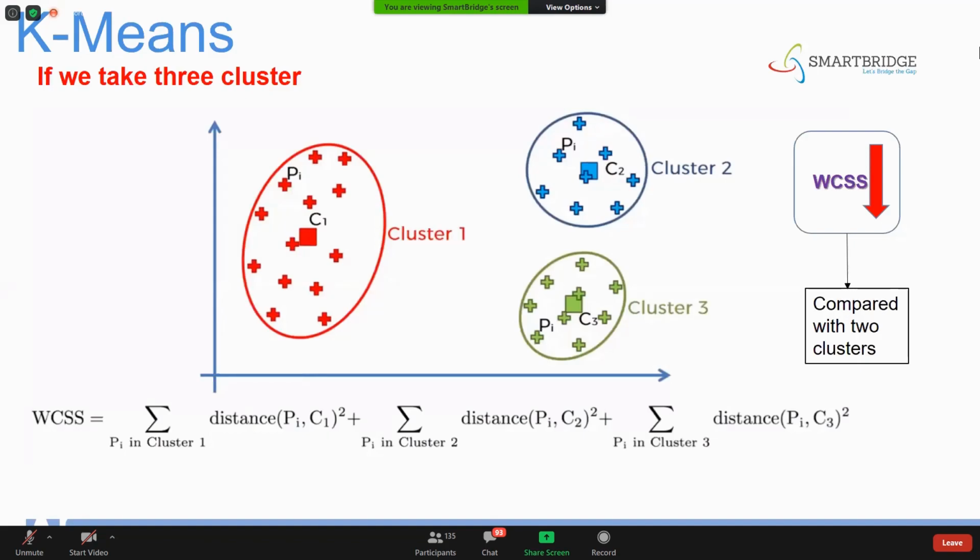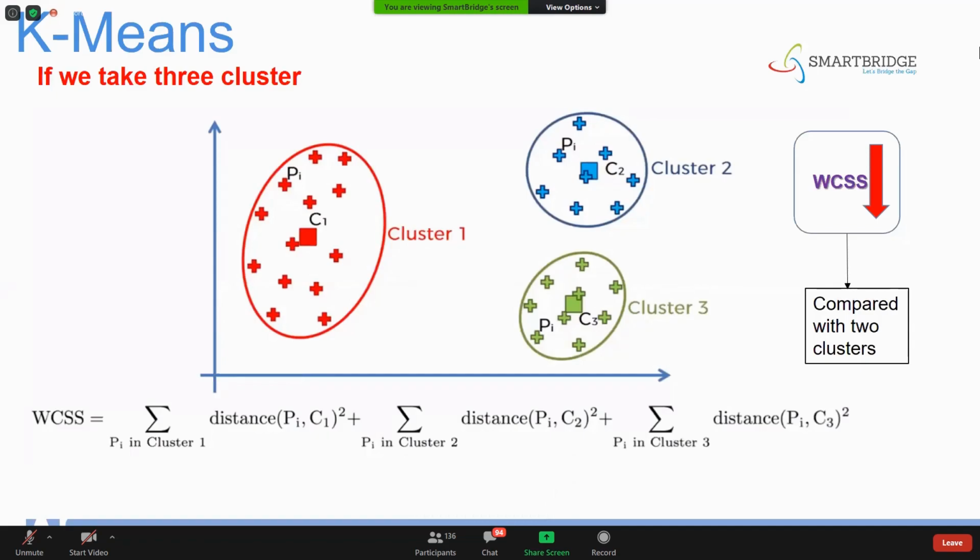Now what will be the WCSS value if you have the maximum number of clusters? Suppose you have 50 data points and 50 clusters.